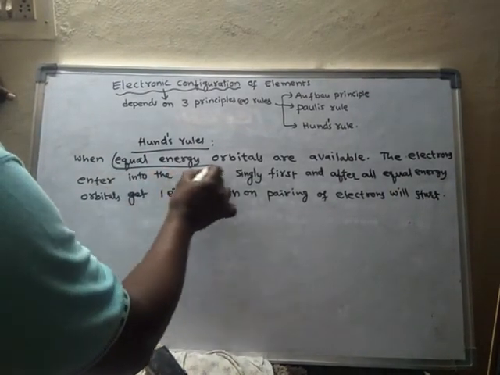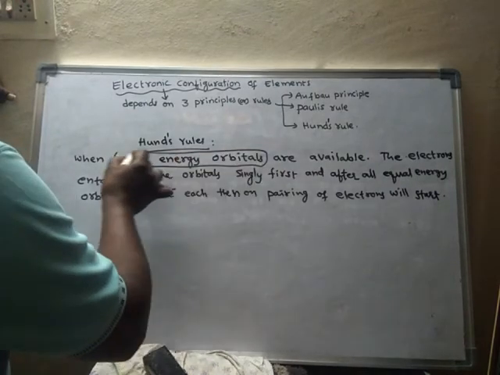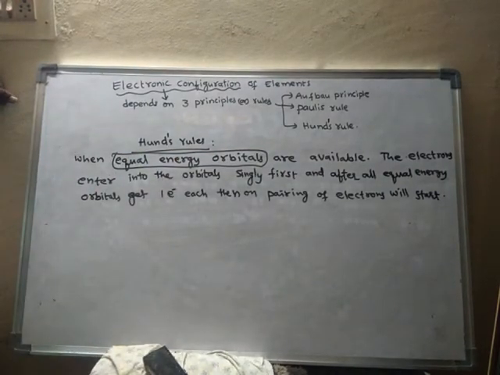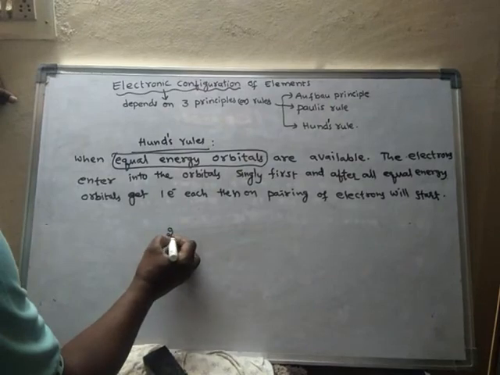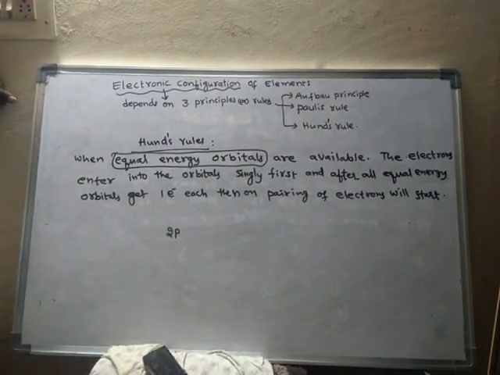First we have to know what equal energy orbitals are. For example, take the 2p suborbit. So in the 2p suborbit,